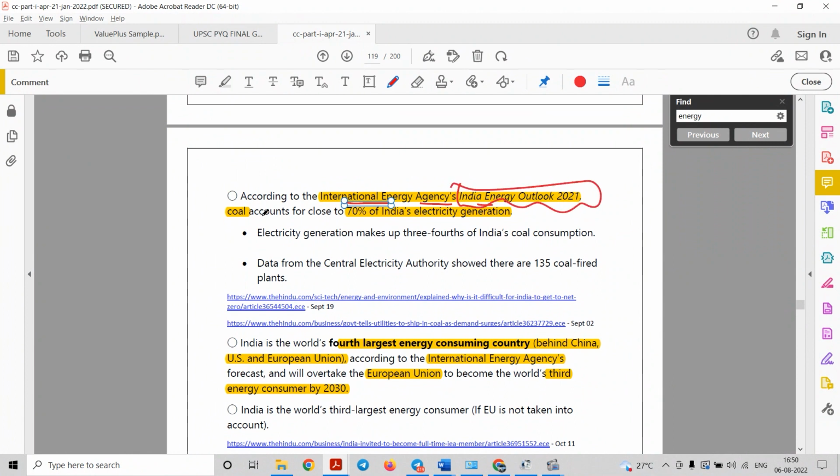So coal accounts for closer to 70% of India's electricity generation, right? So basically India is depending upon coal for the production of energy, right? And therefore we need to import a good quality coal from the other countries as well, but still we are depending upon this coal to produce energy because it is cheaper and we have a lot of resources, that is the reserves for the coal in India. Therefore our dependence on coal increases.